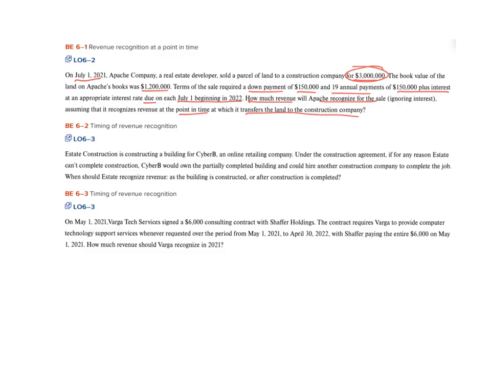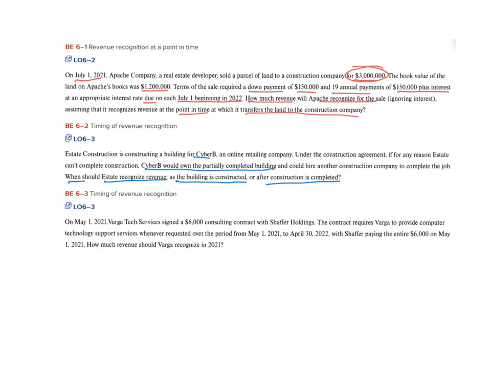The second problem indicates that Estate Construction is constructing a building for Cyber B, an online retailing company. Under the construction agreement, if for any reason Estate can't complete construction, Cyber B would own the partially completed building and could hire another construction company to complete the job. When should Estate recognize revenue? As the building is constructed or after construction is completed? Here again, we have another sort of theoretical consideration.